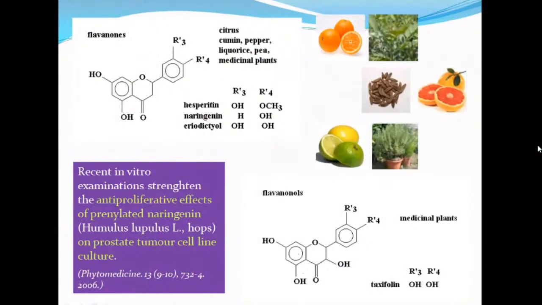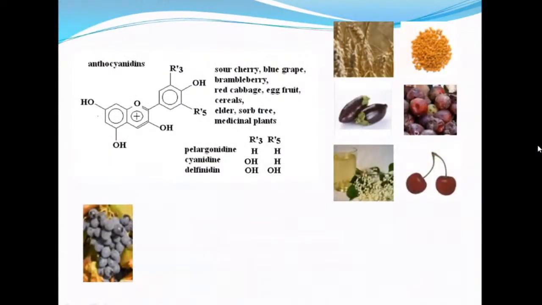Coming to the structure of these flavonoids, they have many OH groups. All these flavonoid compounds come under polyphenols. So what is a polyphenol? It has a larger number of OH groups. This OH functional group is responsible for the antioxidant property and the healing property of these flavonoid compounds. The flavanones have two OH groups, the flavonols have three OH groups, and anthocyanins have again four OH groups. All these OH groups are responsible for the healing property.